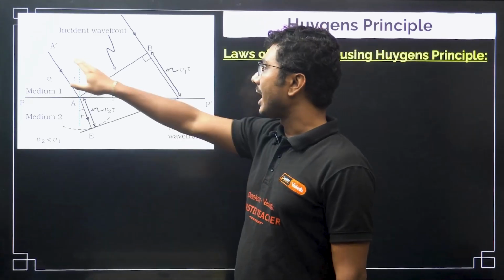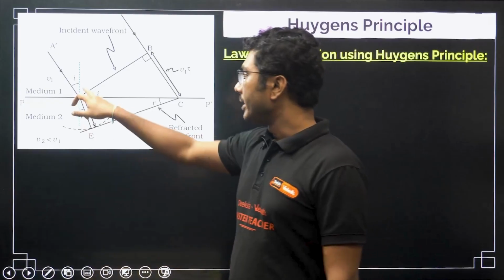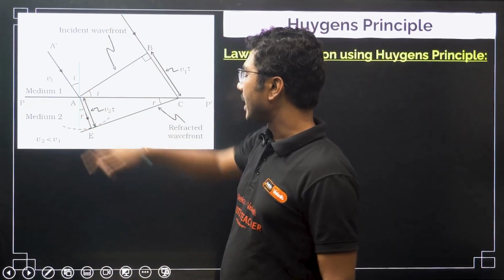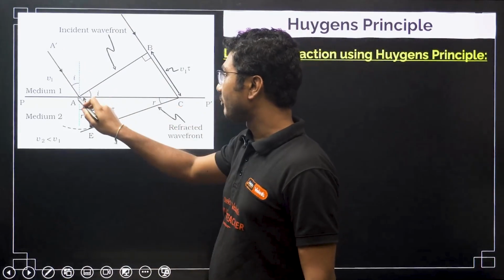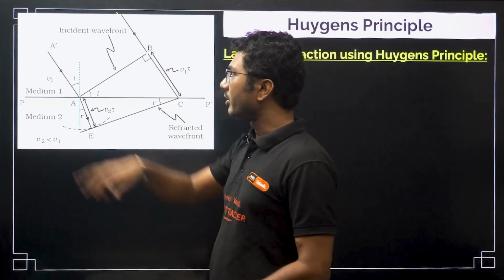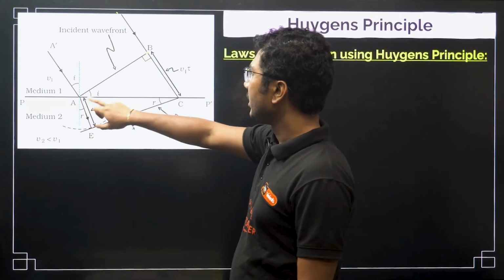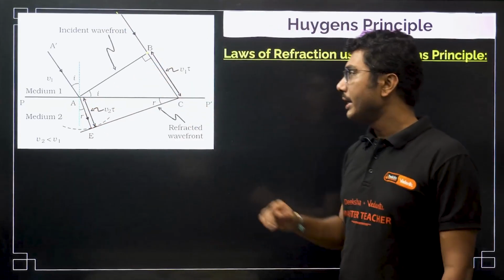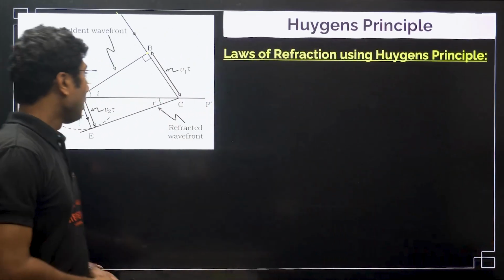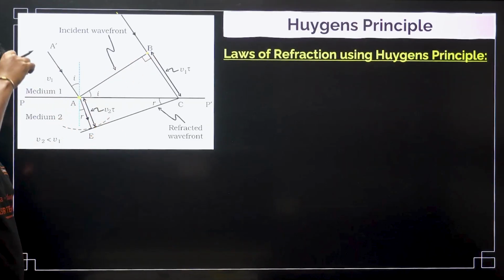Now, here the light, once it reaches point A, is going to the second medium, whereas at the same time when the light reaches point A, this second ray was at point B. So, the first ray already reached point A, and the second ray at the same time was at point B. Okay. It has not reached the destination.